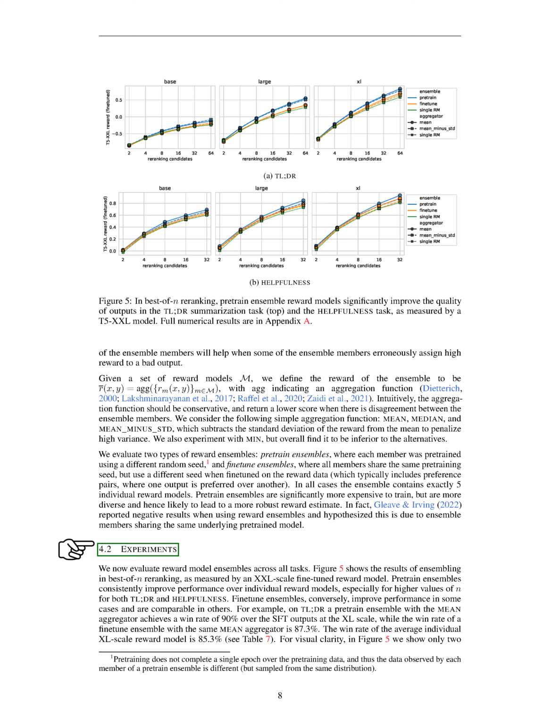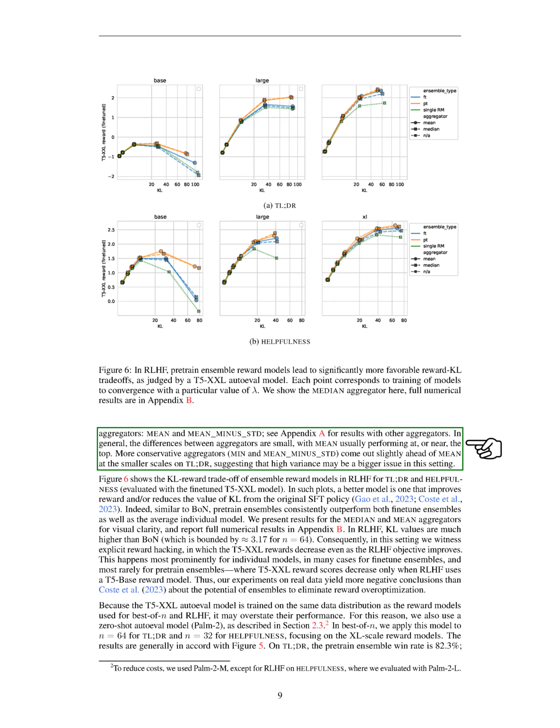We then evaluated reward model ensembles across all tasks. We found that pre-trained ensembles consistently improve performance over individual reward models, especially for higher values of re-ranking. Fine-tune ensembles, on the other hand, improve performance in some cases and are comparable in others. In general, the differences between aggregators are small, with the mean usually performing at, or near, the top. More conservative aggregators come out slightly ahead at the smaller scales, suggesting that high variance may be a bigger issue in this setting.